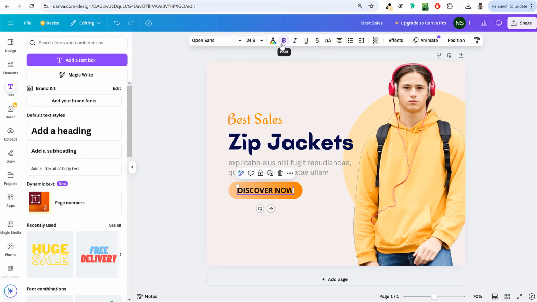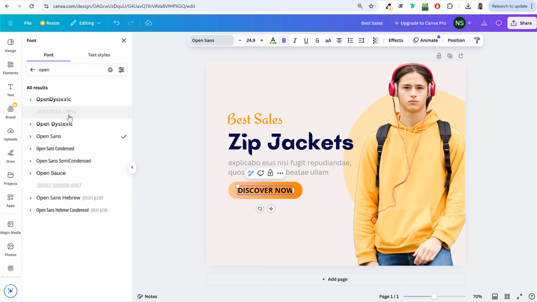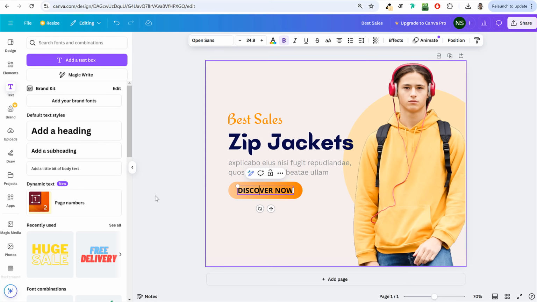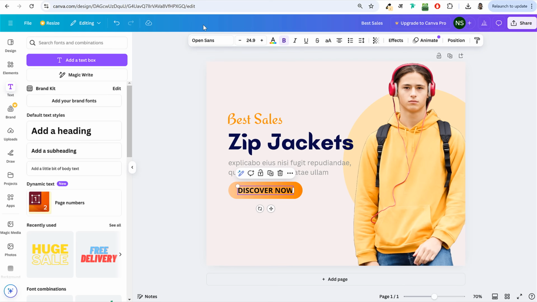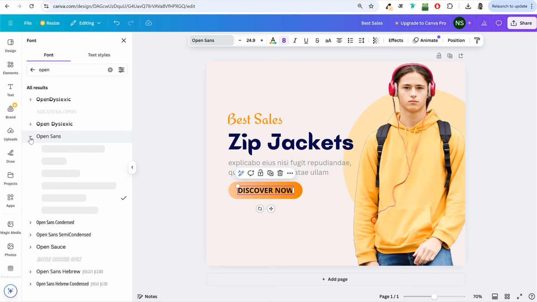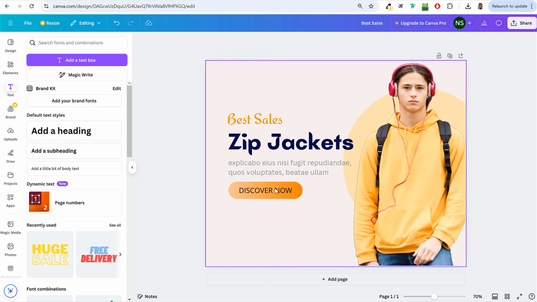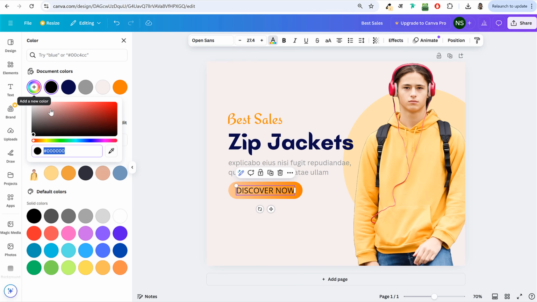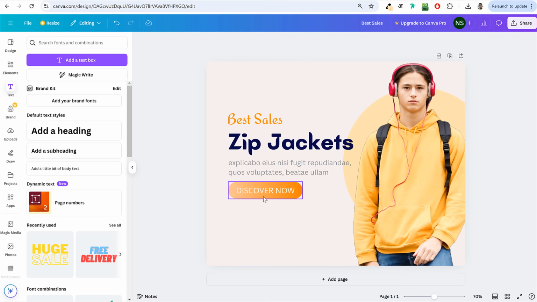I want to change this. Click on this, and at the top left, select font. Under Open Sans, let's select light. First, let me show you again. Click on this font at top, select Open Sans, and under Open Sans, select regular or light to make it a little bit lighter. Then you can also increase or decrease the size. Let's see what color. White color, I think. Yeah, so click on text and change this color to white. This is how it will look.